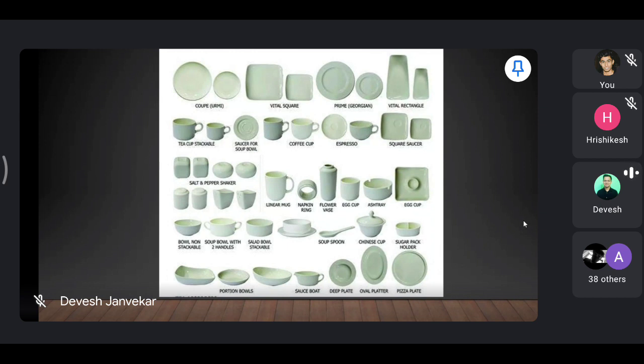First is your full plate. Size is 10 inches. Use: main course. Remarks: also known as dinner plate, joint plate, large plate, or meat plate.